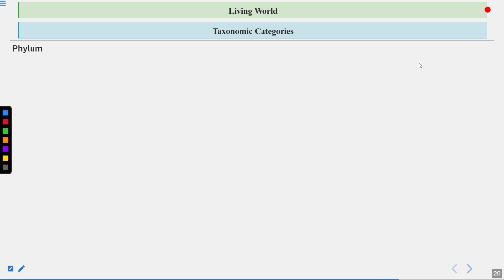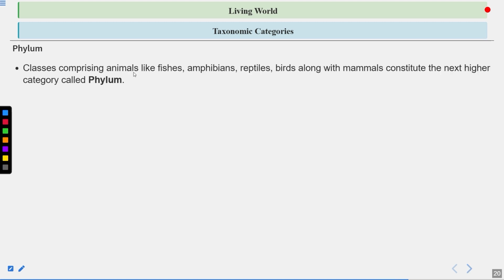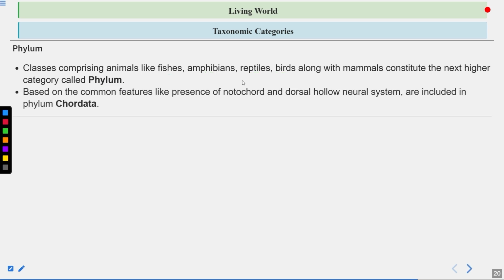Let's talk about the phylum. Classes comprising animals like fishes, amphibians, reptiles, birds, along with mammals constitute the next higher category called the phylum. Based on common features like presence of notochord and dorsal hollow neural system, these are included in the phylum Chordata. So the members of the phylum Chordata all have notochord and dorsal hollow neural system. Notochord is usually seen in the embryonic stage, and this notochord helps in the organization of the neural system or the nervous system.